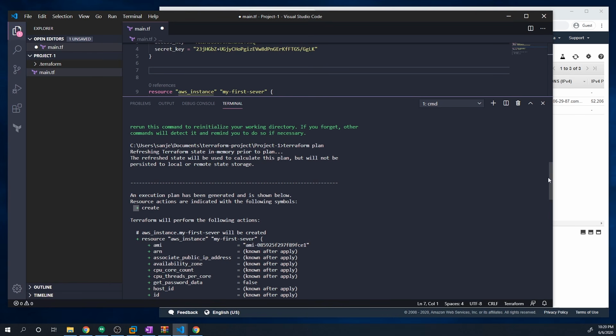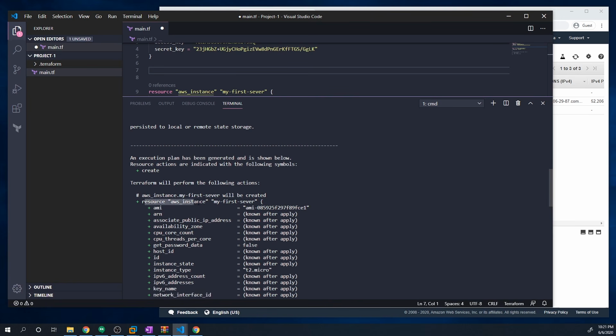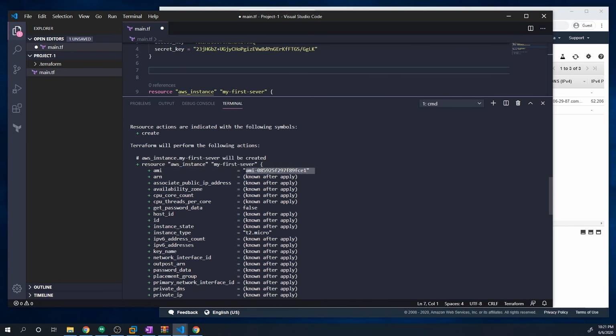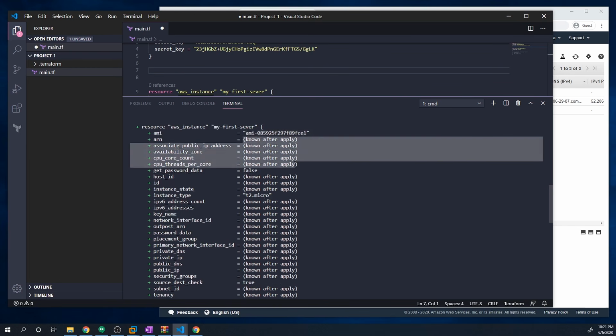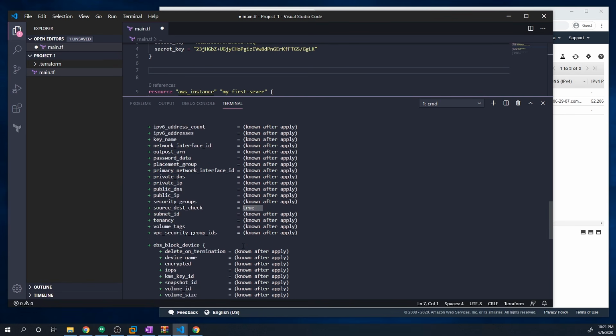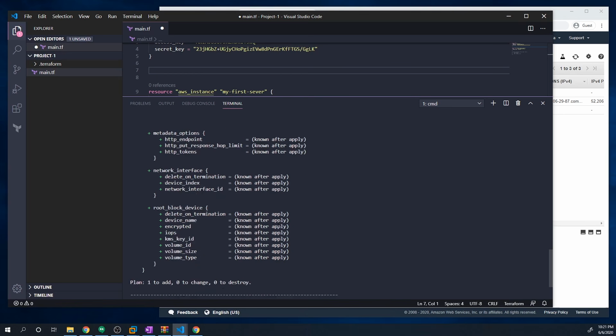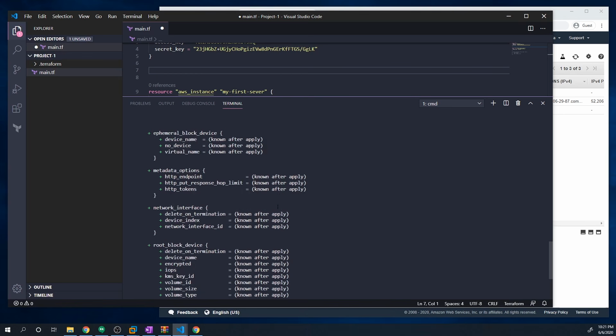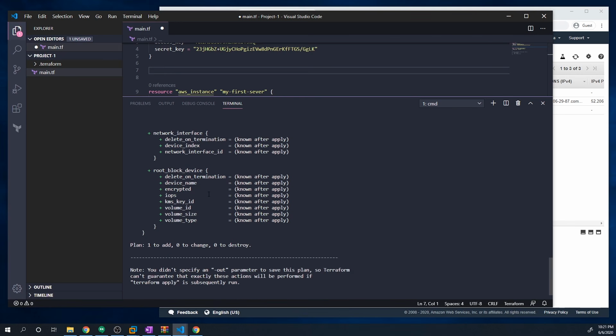And if we scroll down a bit, you'll see that right now we're going to be creating an AWS instance, an EC2 instance, and you'll see that we're using this AMI. Then you'll see a lot of details are not known at this point, and will be known only once we actually deploy it to AWS, because we won't know the ID that AWS gives it until we deploy it. So most of these fields are unknown, except for the ones that we've actually specified, like the instance type. Source dash check defaults to true, so some of the defaults will automatically get applied. But this is just letting you know everything that's going to get changed. So it's going to be creating a whole bunch of things for this one instance.